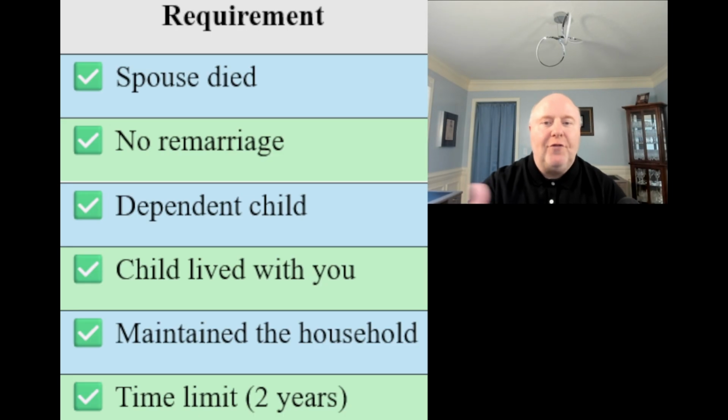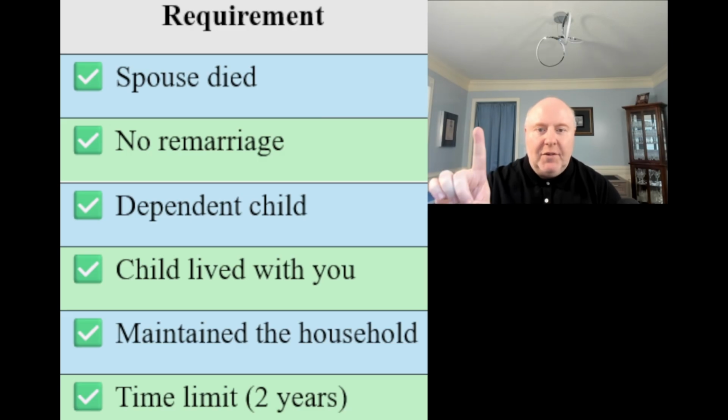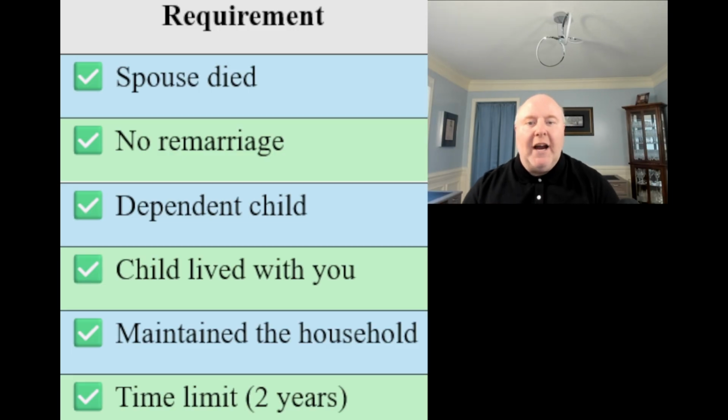So that's 2 years following the date of death, because the first one right after date of death is going to be married filing jointly, surviving, and then we go on from there. So just to recap, spouse died, dependent child, you maintain that house for the child, and that child's living with you. All right, so let's go ahead and look at a quick example for you, and we'll wrap this up.